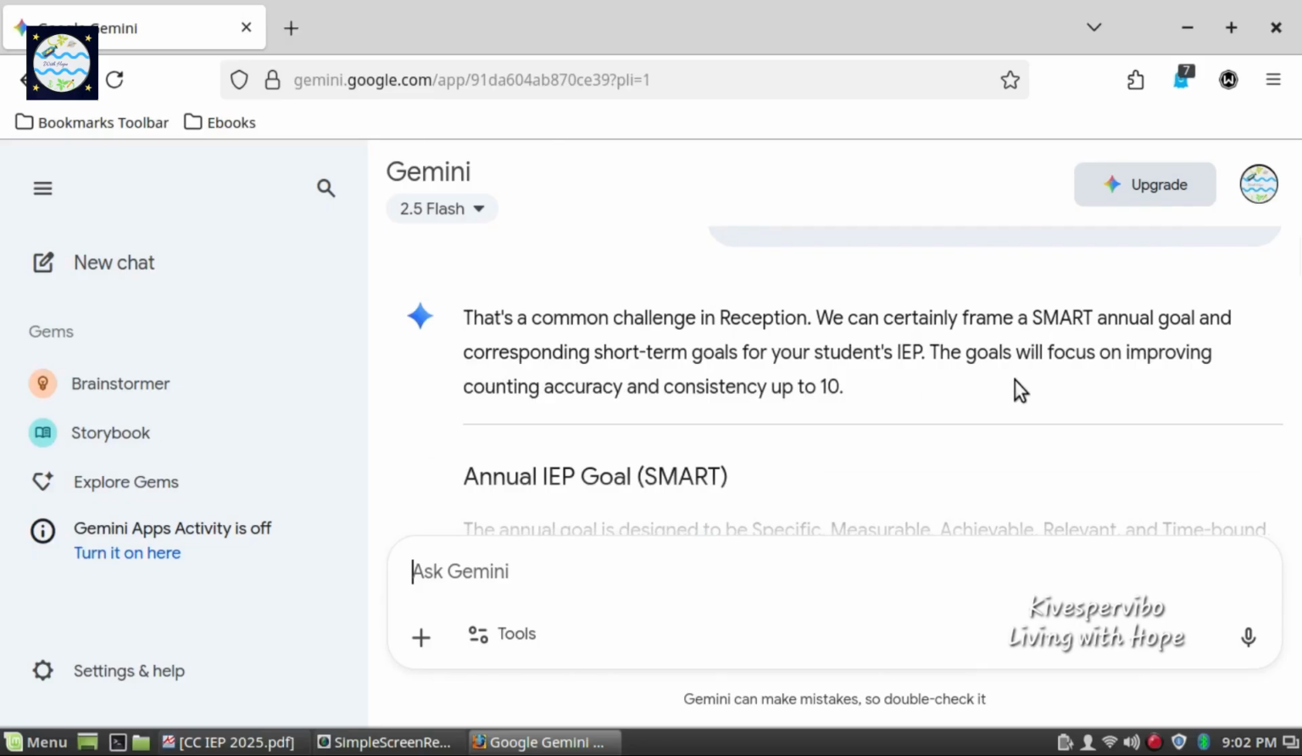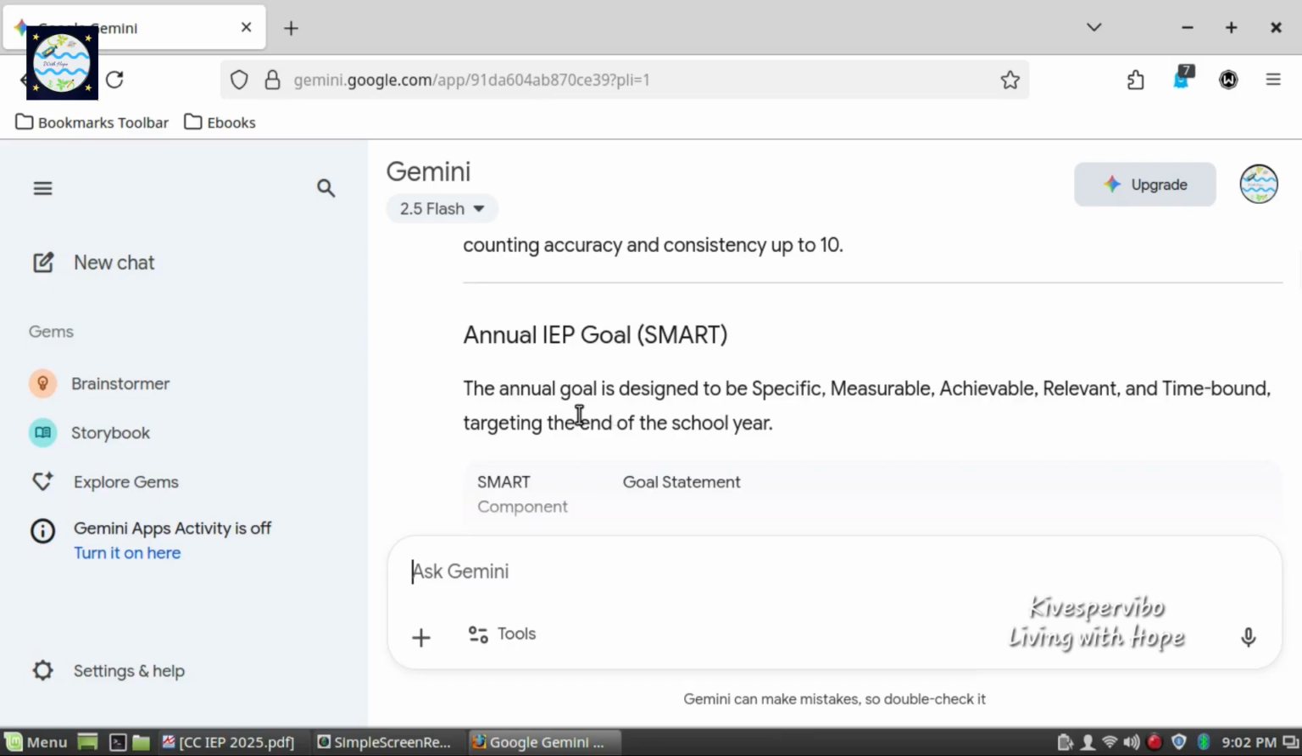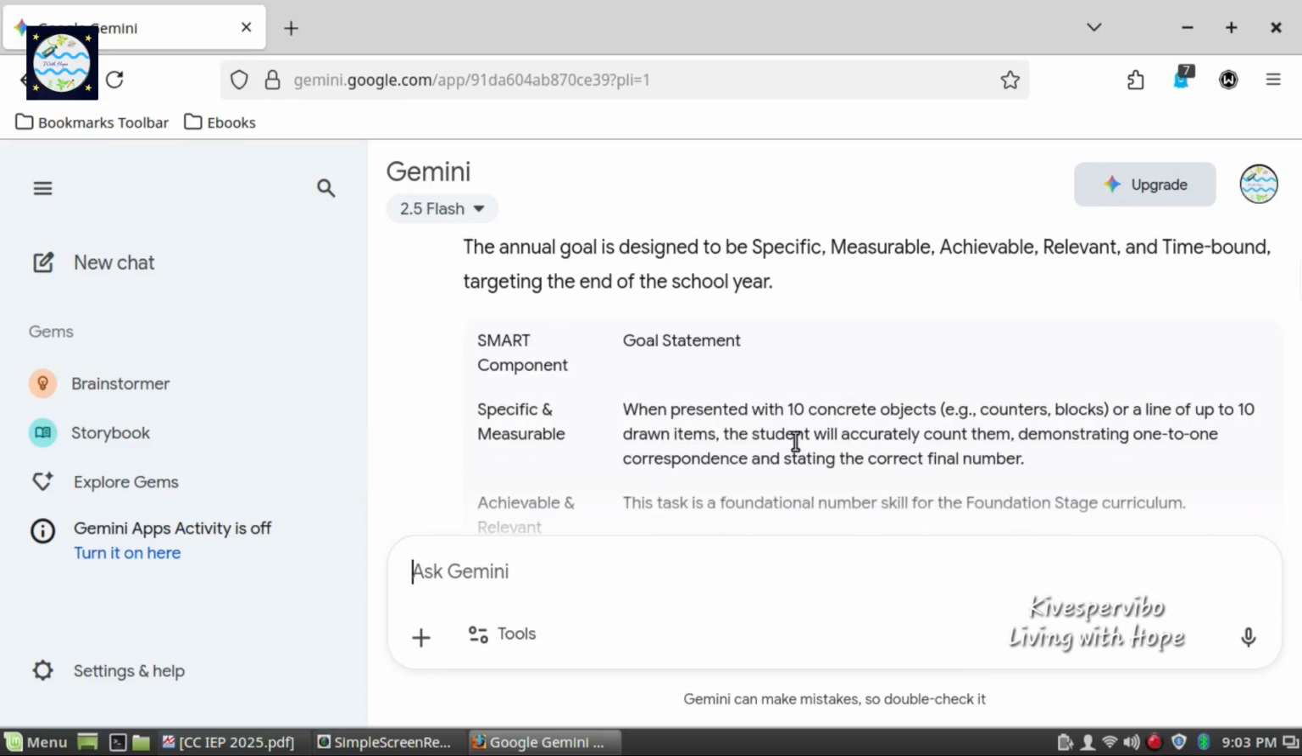What's a common challenge in reception? We can certainly frame a SMART annual goal and corresponding short-term goals for your student's IEP. The goal will focus on improving counting accuracy and consistency up to 10. For the annual IEP goal, under the SMART component Specific and Measurable, we have the goal statement: when presented with 10 concrete objects, for example counters, blocks, or a line of up to 10 drawn items, the student will accurately count them, demonstrating one-to-one correspondence and stating the correct final number.